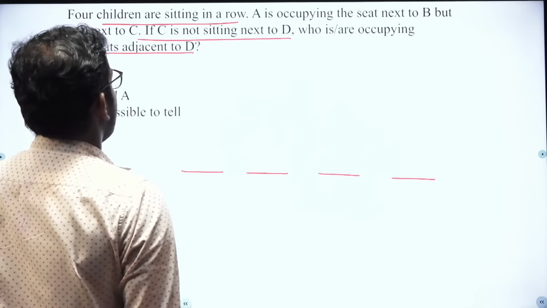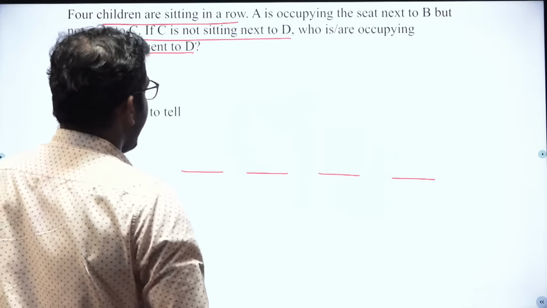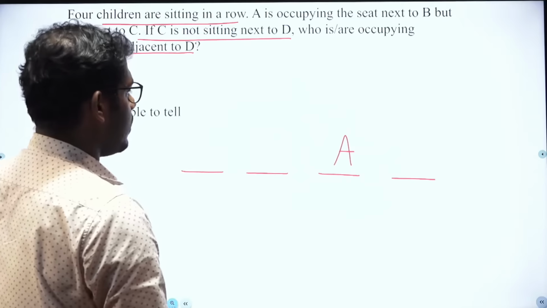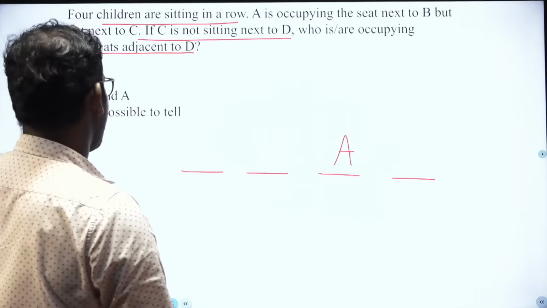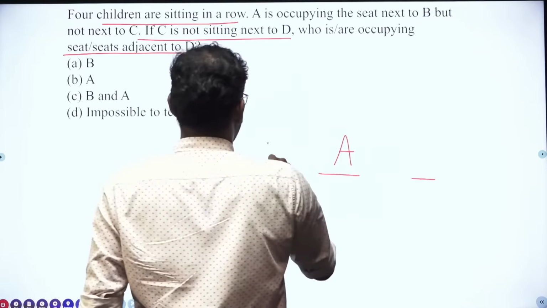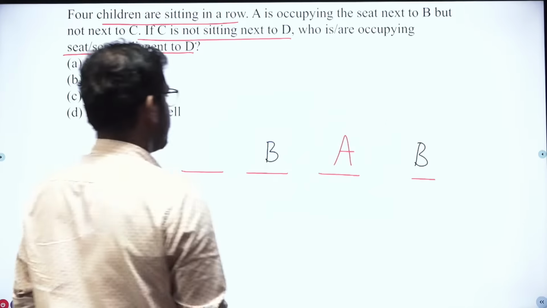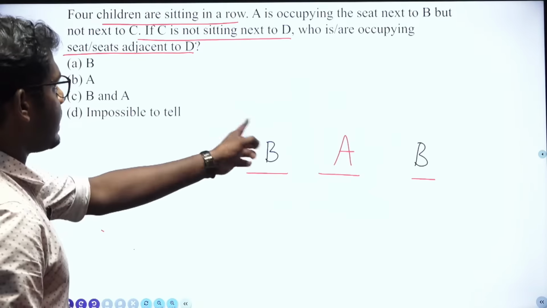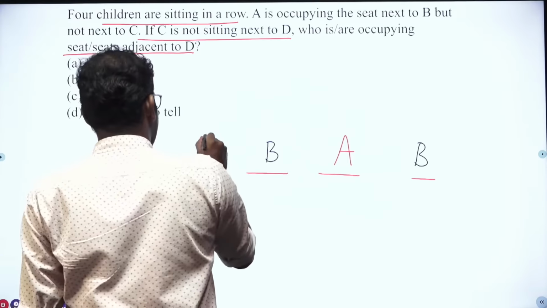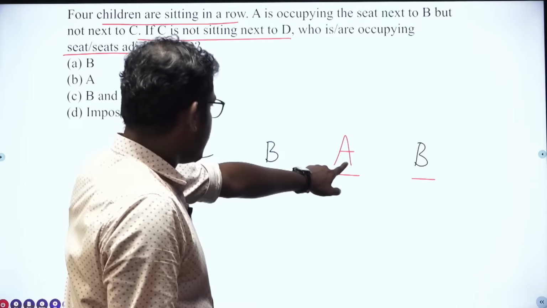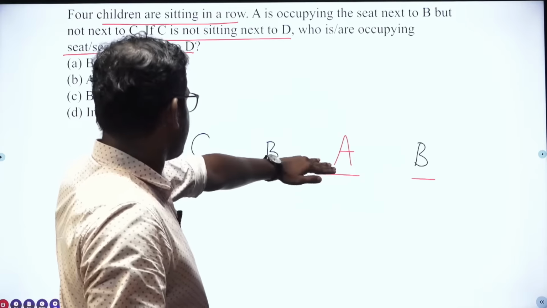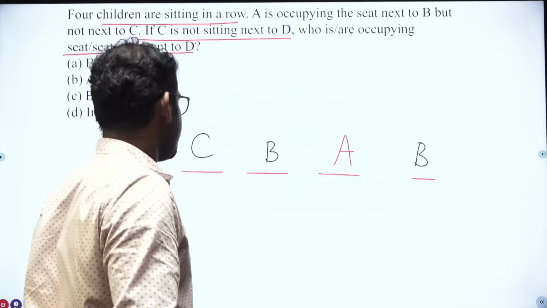Okay, let me draw. Let me place A here. A is occupying here, and A is occupying the seat next to B. So B can be here, or B can be here. A is occupying the seat next to B but not next to C. So definitely we can say that C is here. If A is here, then C should not sit next to A. Then C will definitely come here.